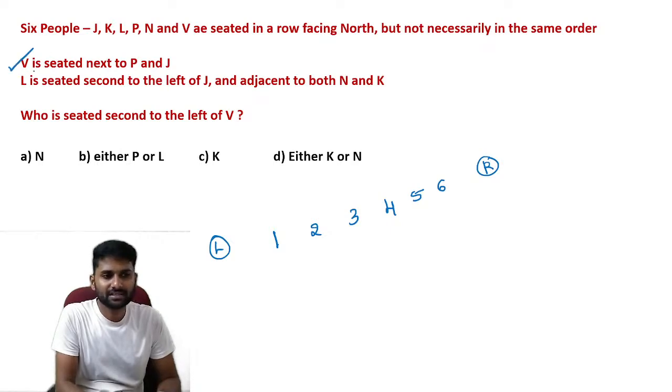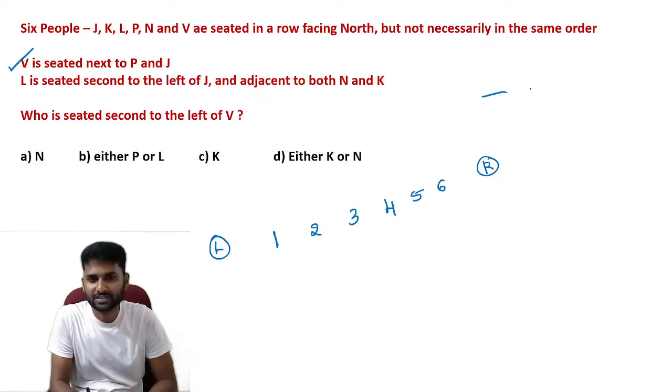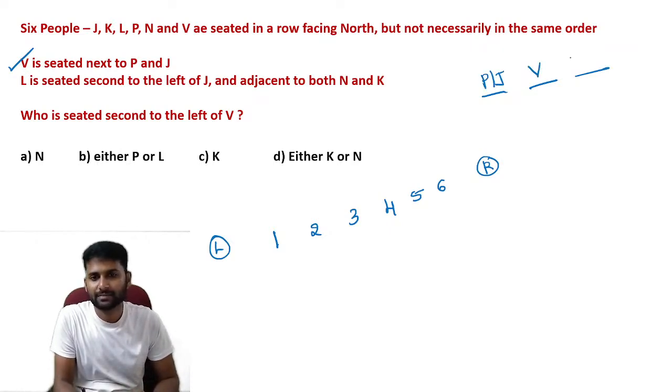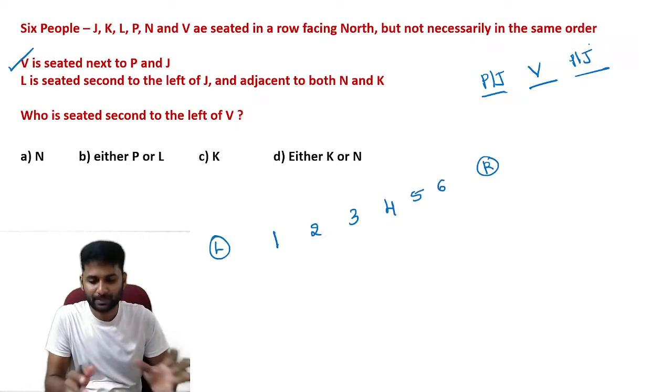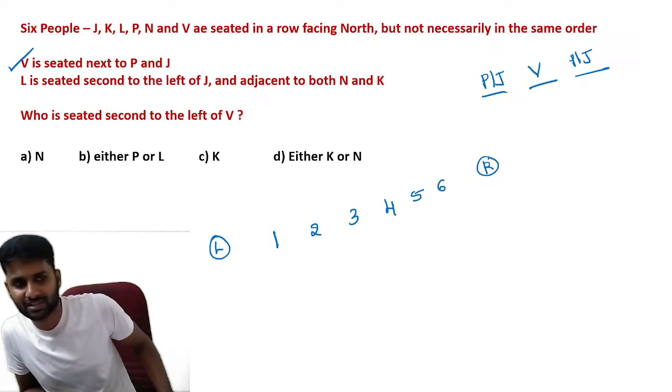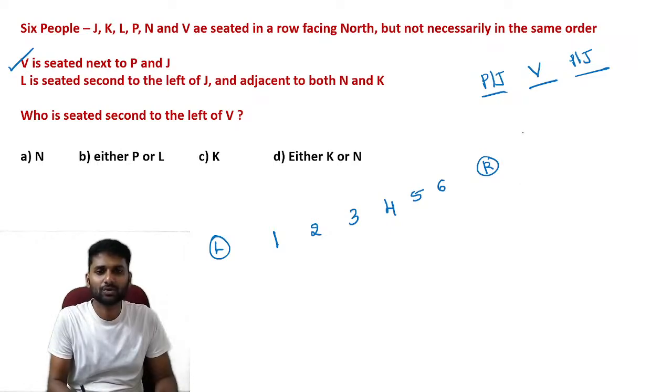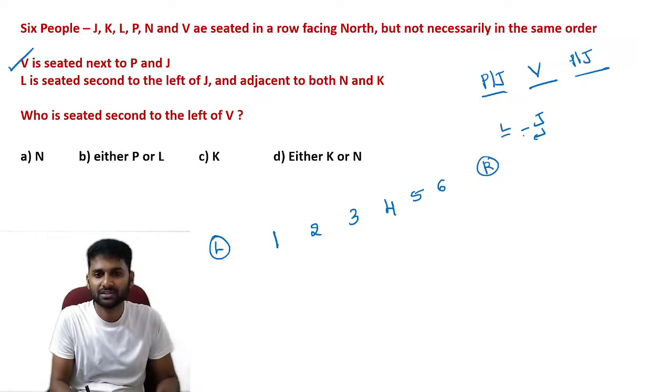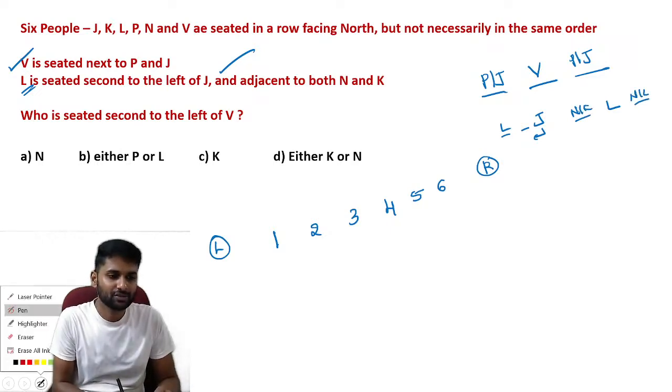Now here the data says that V is seated next to P or J. If you consider three positions, V should be placed here and P and J must be adjacent to V, but we are not sure about the P and J positions. L is seated second to the left of J. I'm using an arrow to understand the position here, second left of J, and they are talking about L itself. L is adjacent to both N or K. Let's use this information.